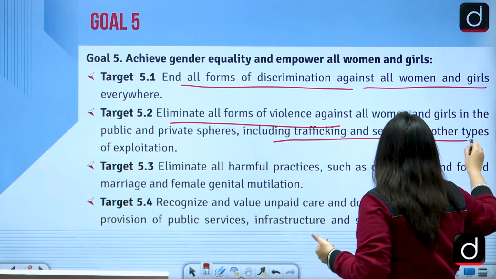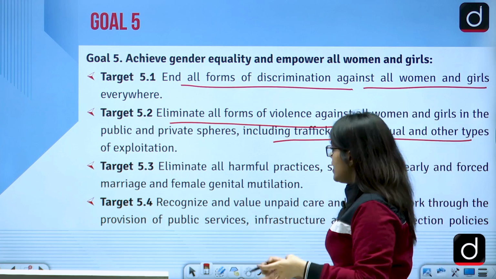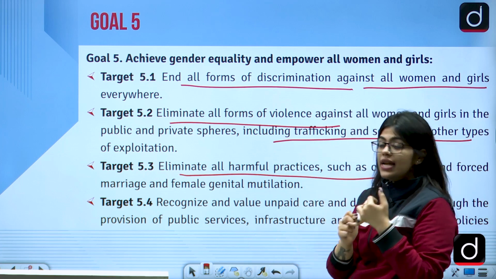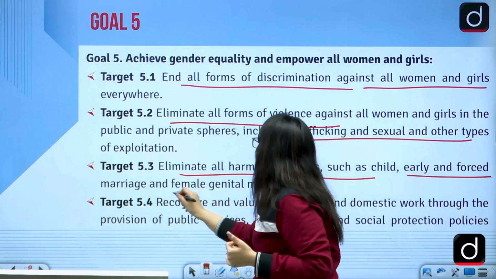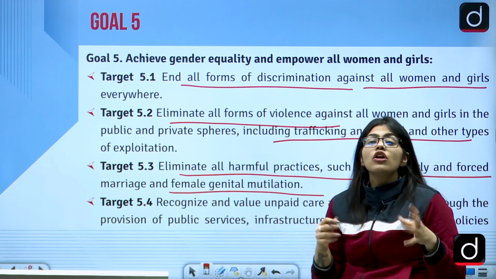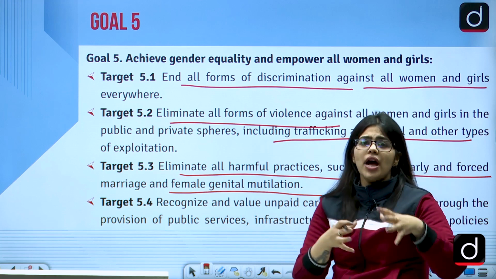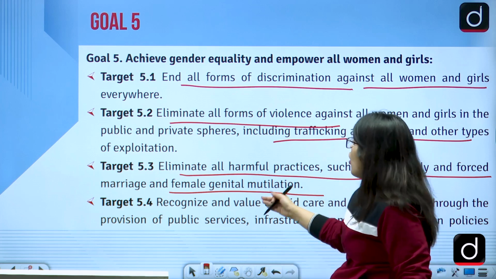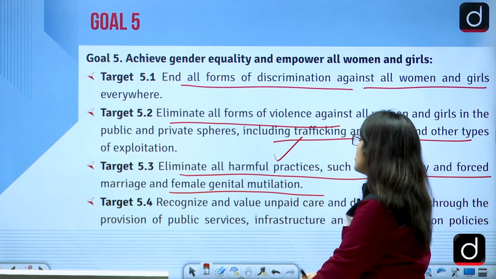In fact, trafficking and other sexual exploitation that happens should also be curbed and eliminated. Eliminate all harmful practices such as the child labors or early forced marriages or female genital mutilation, right? All of these things should be eliminated. So they're also talking about the early child marriage or the early women marriage, that because they are forced to marry soon. So all of these harmful practices should also be curbed.